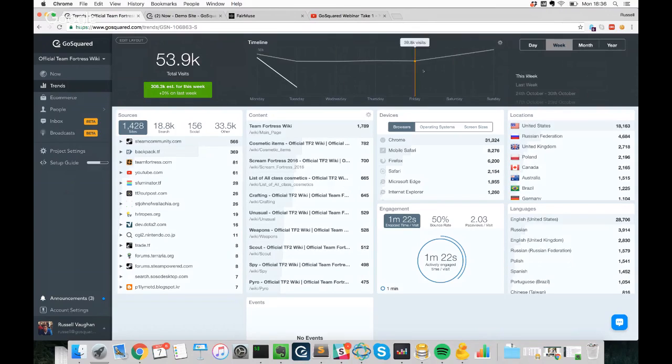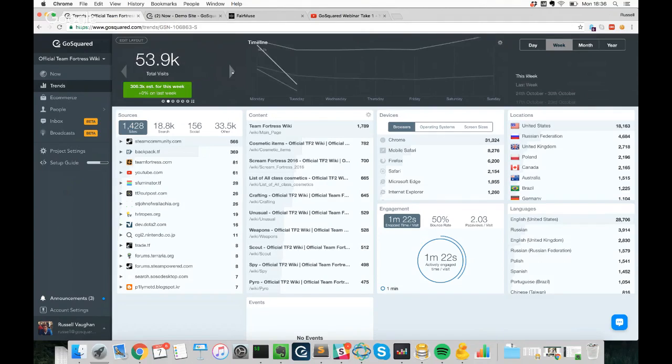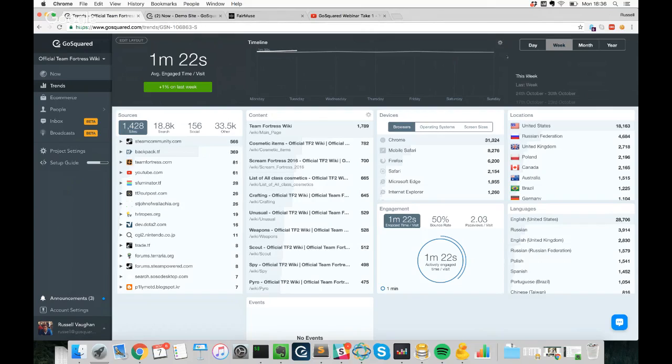But one of the really nice things about GoSquared is if you see on the left-hand side here, you'll be able to toggle through your total visits, your total visitors, your page views, bounce rate, and average engaged time across that period of time, in this case a week. But it will also give you estimates on how you're looking to perform for that period of time, which is something that other analytics providers may provide, but it's usually a little bit difficult to set up, and it's just something that GoSquared gives you out of the box.